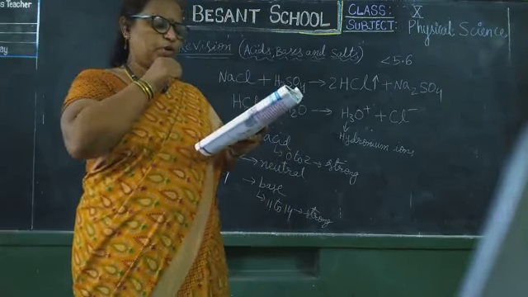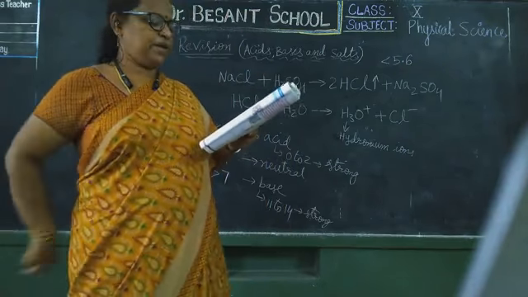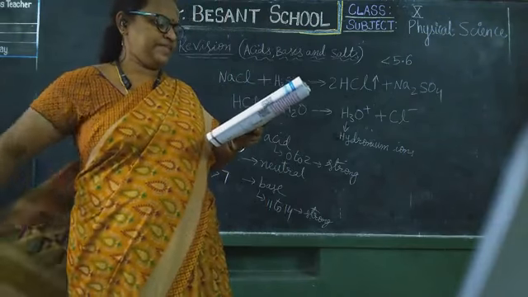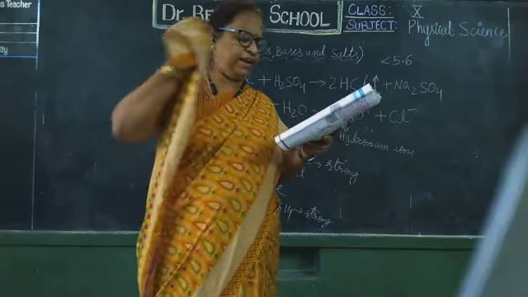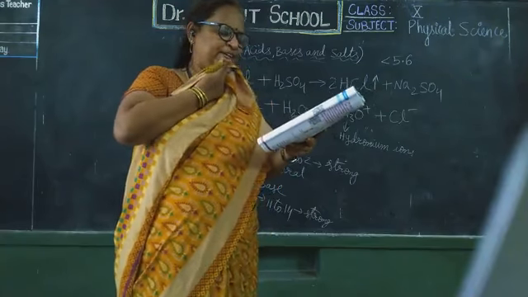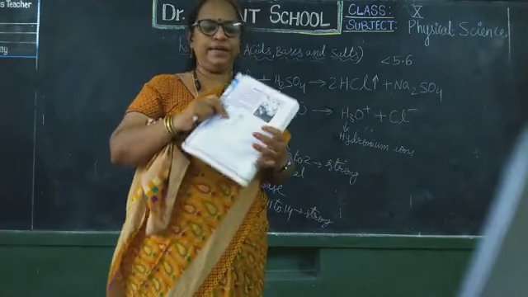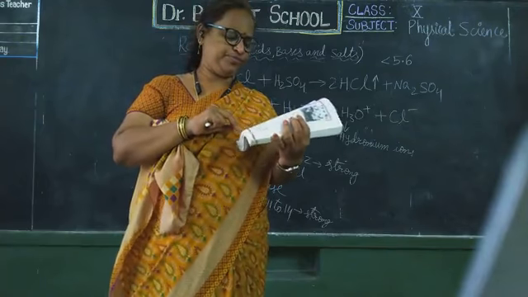Now, chemicals from common salt. So many chemicals are prepared from common salt. We say common salt is a raw material for chemicals. Sodium hydroxide from common salt. That is from this brine solution.